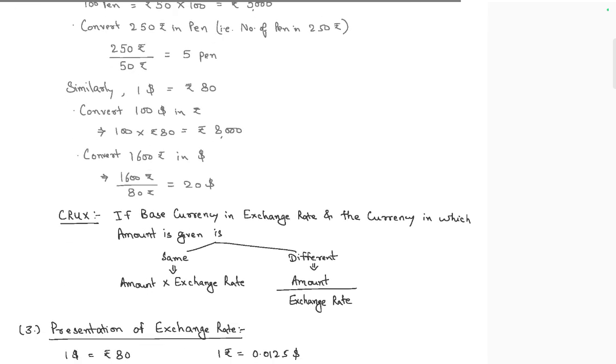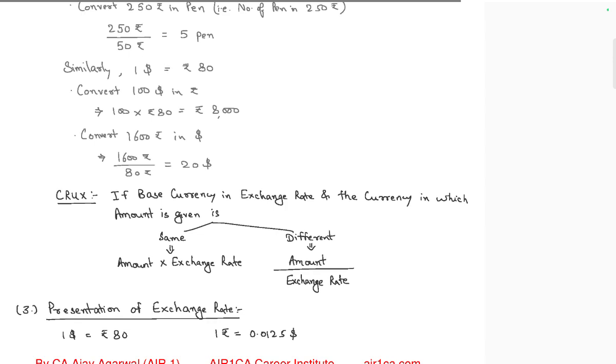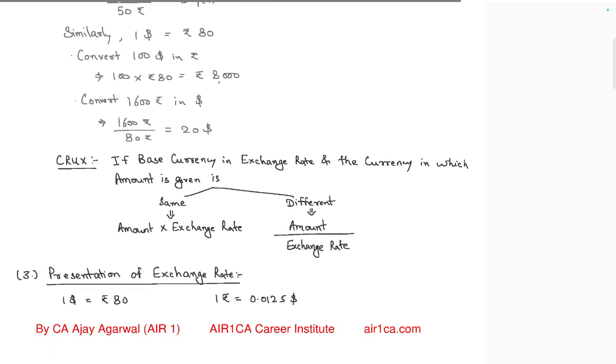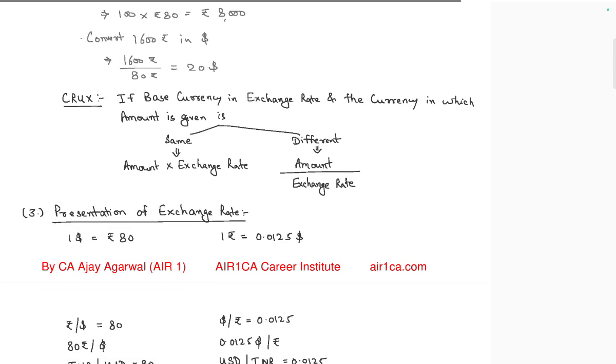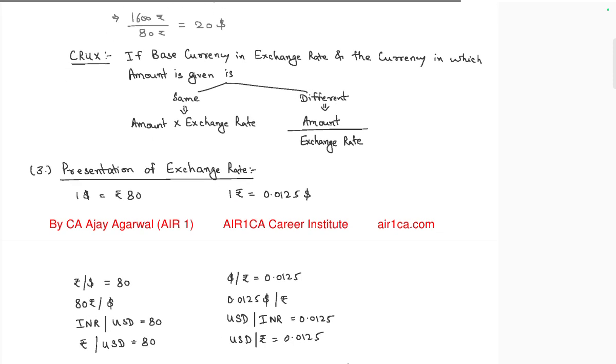$1 is 80 rupees. Convert $100 into rupees: 100 into 80. Similarly, convert 1,600 rupees into dollars: 1,600 by 80 is $20. If the amount is in the base currency, multiply the amount by the exchange rate. If the amount is in the other currency, divide the amount by the exchange rate.